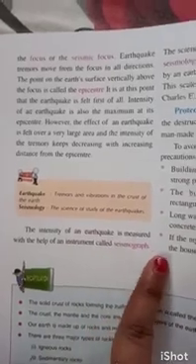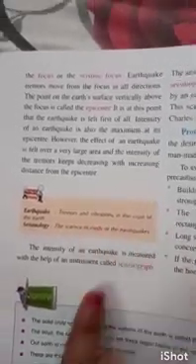The intensity of an earthquake is measured with the help of an instrument called a seismograph.